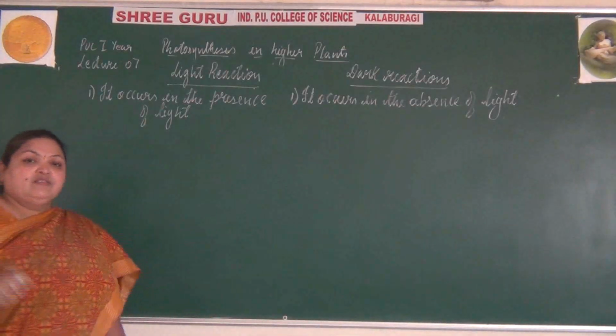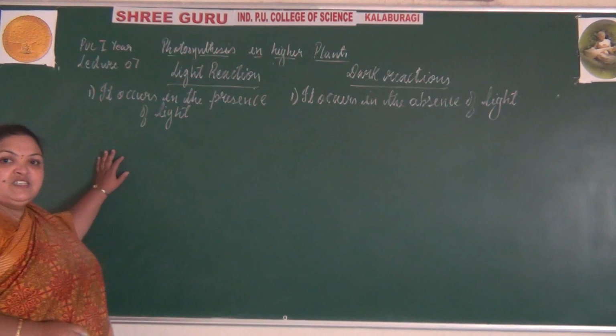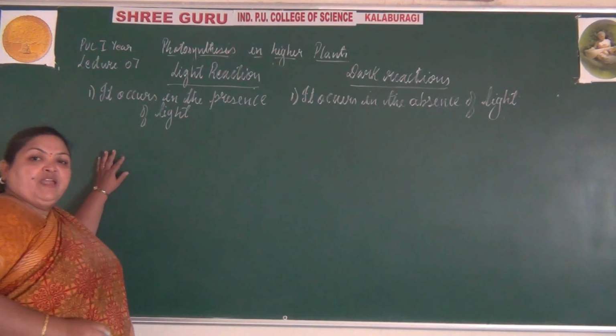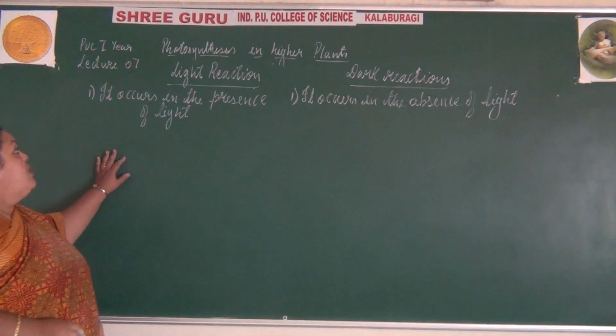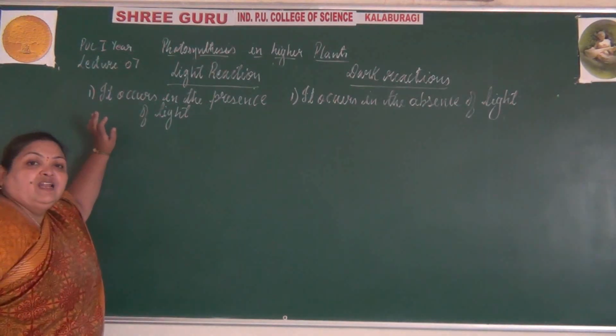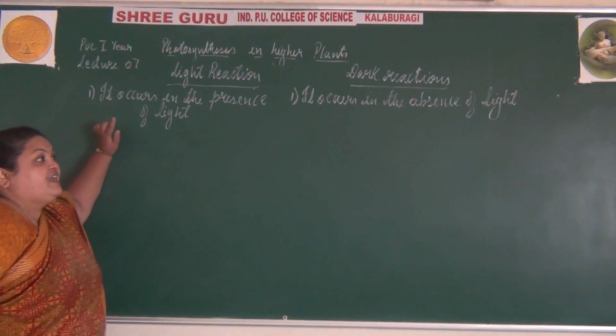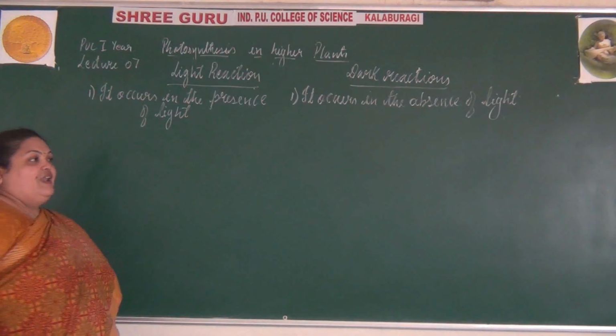The Calvin cycle and the non-cyclic phosphorylation, where the synthesis of ATP and NADPH2 occurs, depend on the light reaction, while the C3 and C4 pathways occur in the absence of light.